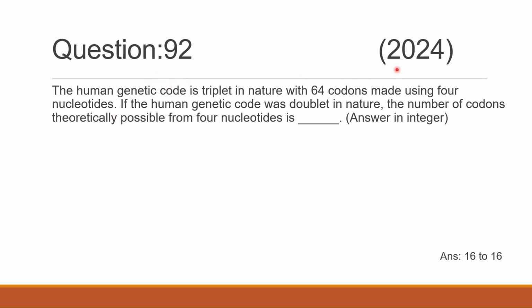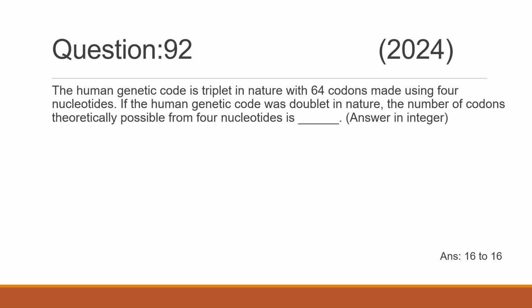Question 92 of year 2024. The human genetic code is triplet in nature with 64 codons made using 4 nucleotides. If the human genetic code was duplet in nature, the number of codons theoretically possible from 4 nucleotides is? The answer should be an integer, and the expected answer is 16.